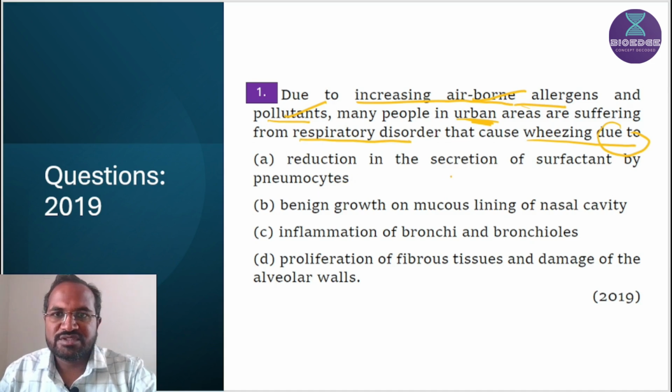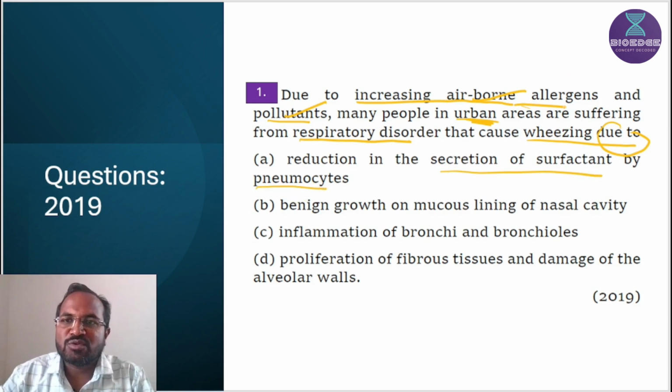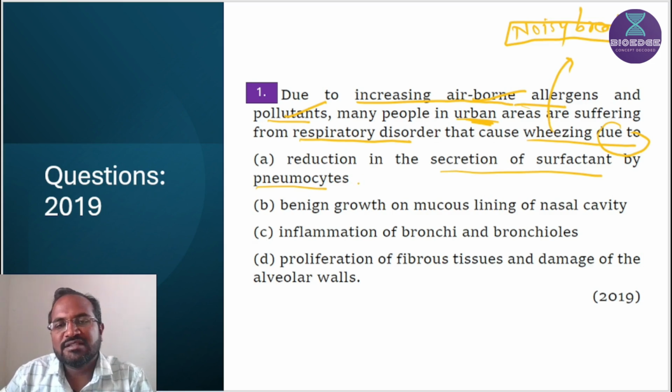The first option is reduction in secretion of surfactant by pneumocytes. No, this is not the reason. Wheezing means noisy breathing. Type 2 pneumocytes release the surfactant. They have a role in decreasing the surface tension of alveoli and preventing their collapse, but this is not the reason for the wheezing sound. Let's see the next option.